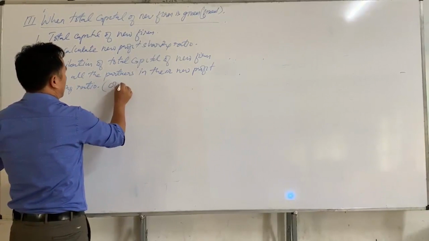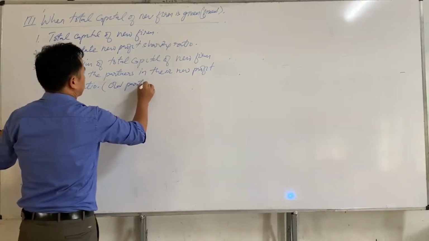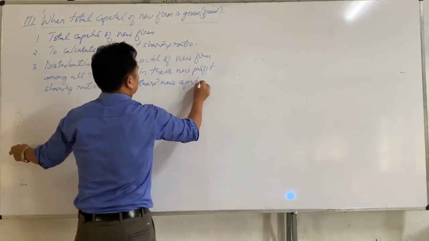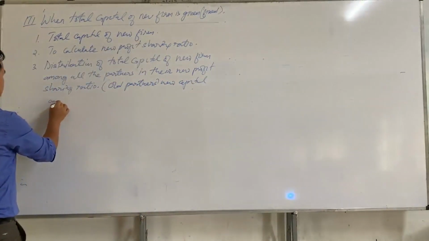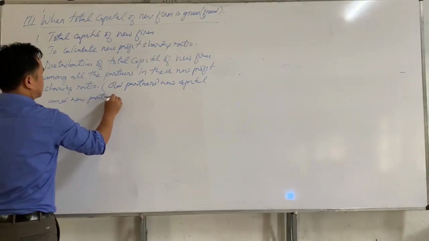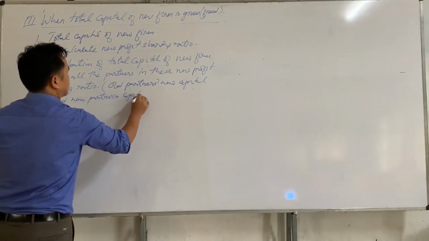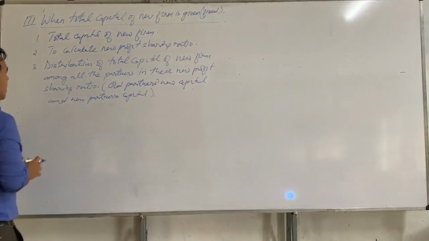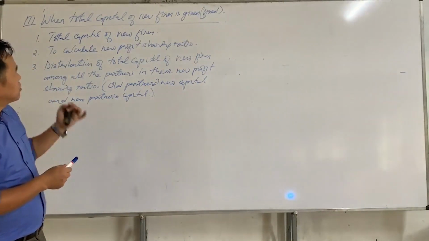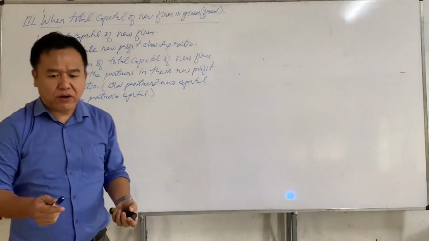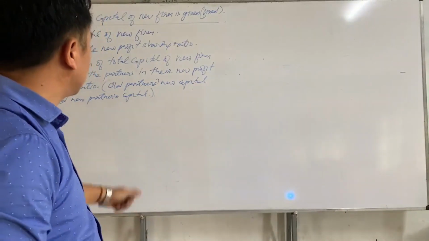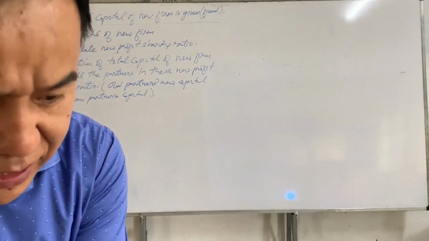We will get all partners' new capital and new partners' capital. So these are the three steps of our case number 3, when total capital of new firm is given or fixed. Okay, now we are going to solve one question regarding the topic.